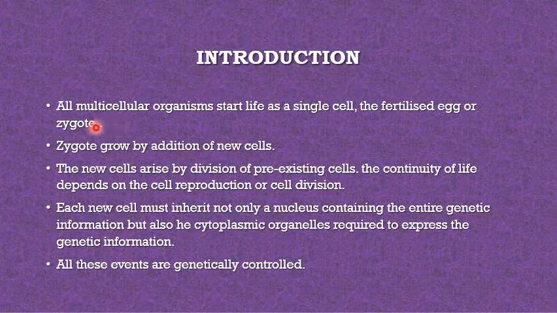After fertilization, when the male and the female gamete fuse with each other, they form the first diploid cell, that is the zygote. The zygote grows by addition of new cells. The new cells arise by division of pre-existing cells. The continuity of life depends upon cell reproduction or cell division.